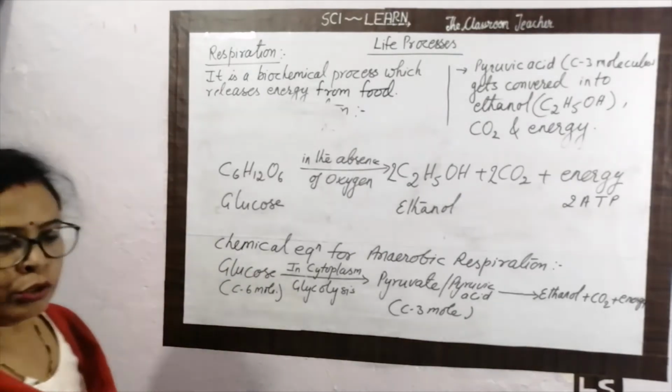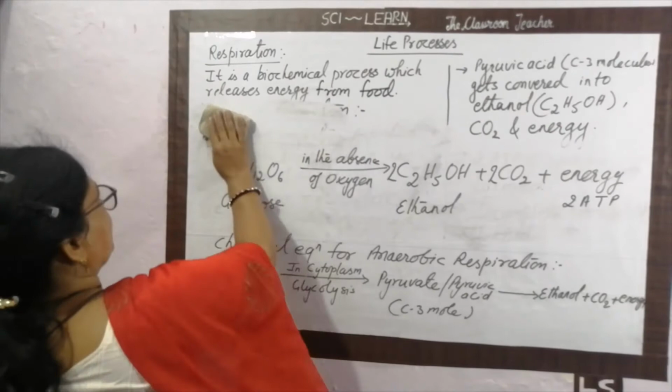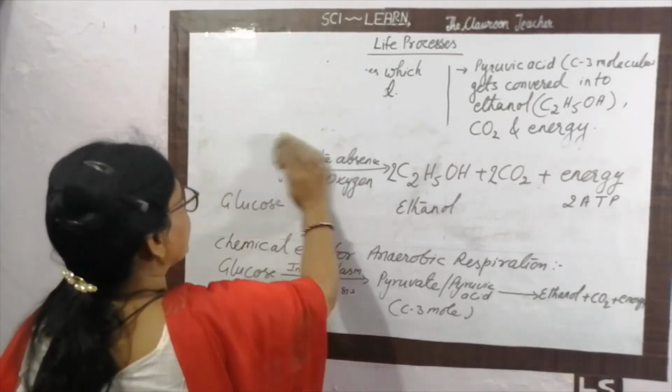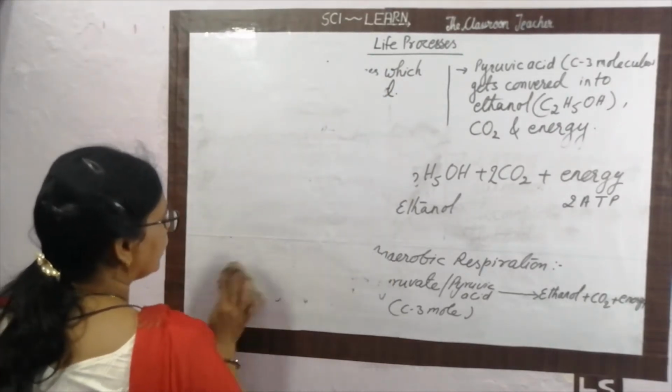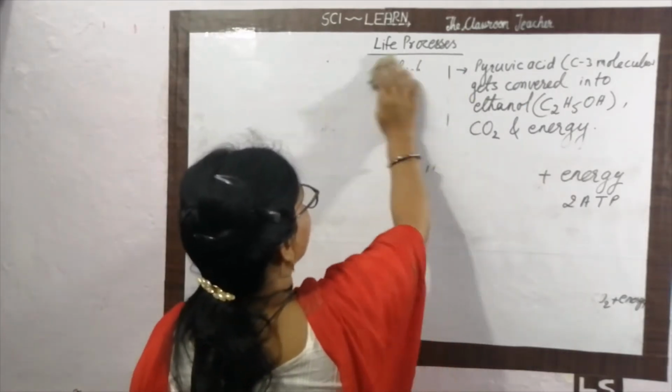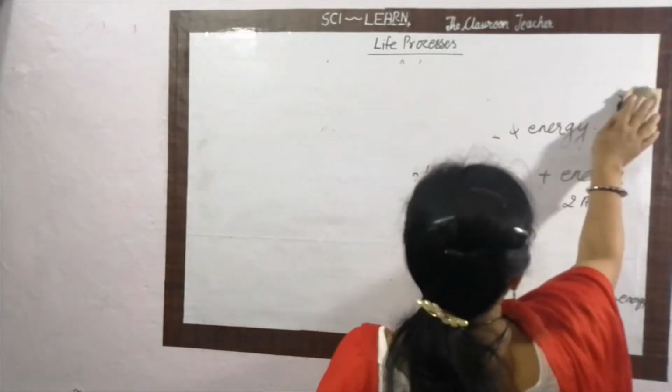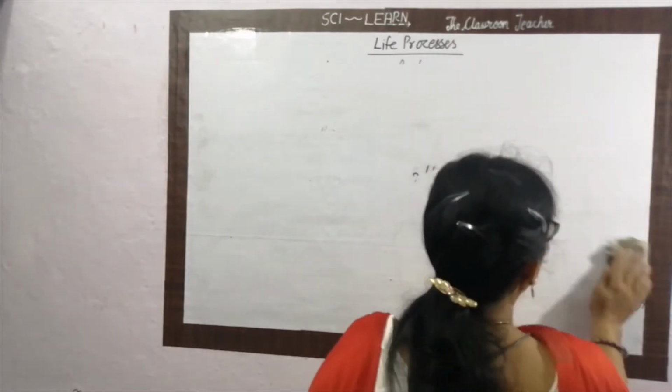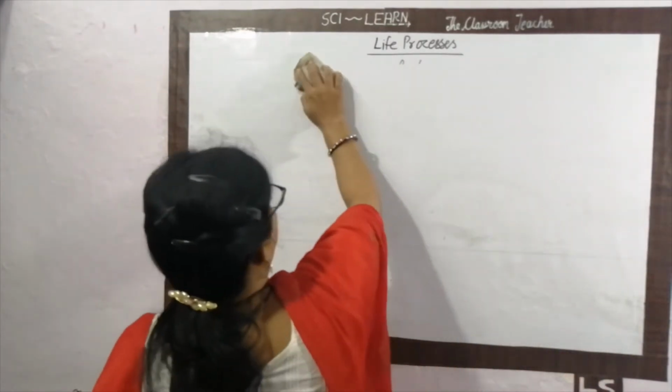Now let's move towards aerobic respiration, the second type of respiration. Simply, the respiration which is completed in the presence of air. Presence of air means presence of oxygen. Now one more thing.